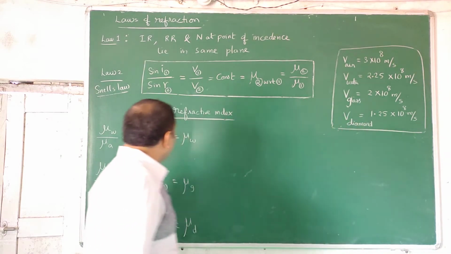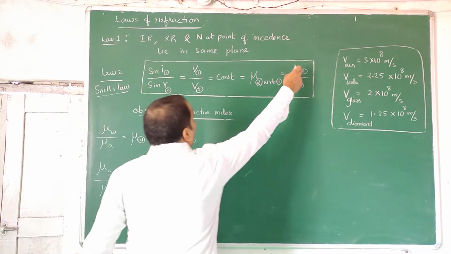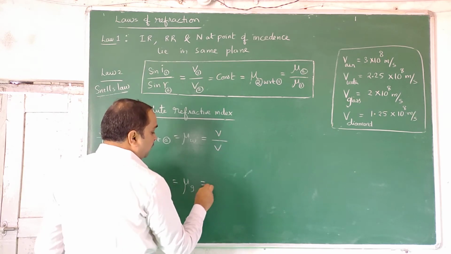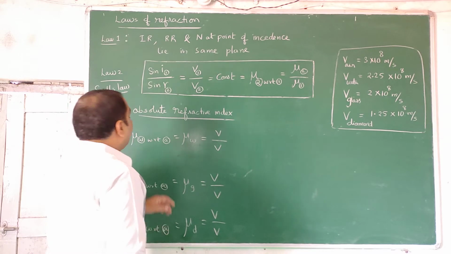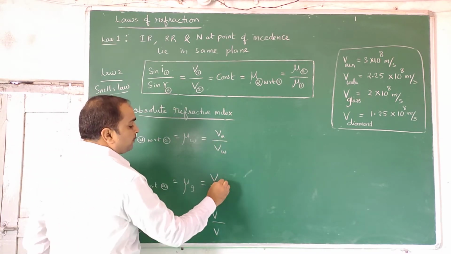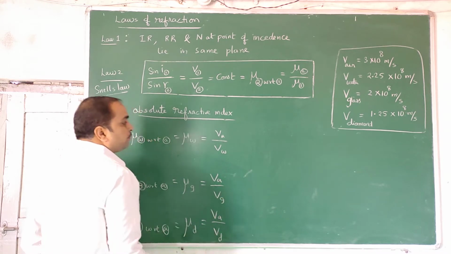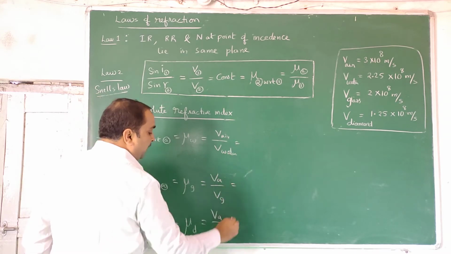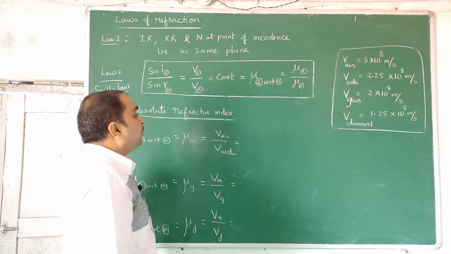Now you know that for water by air, here 2 by 1 is 1 by 2, so you have to write velocity by velocity, that is speed by speed. So here water and air are there, you have to write air by water, air by glass, air by diamond. Now I ask you to recall those values by heart, keeping in view all these things. Try to write those values.